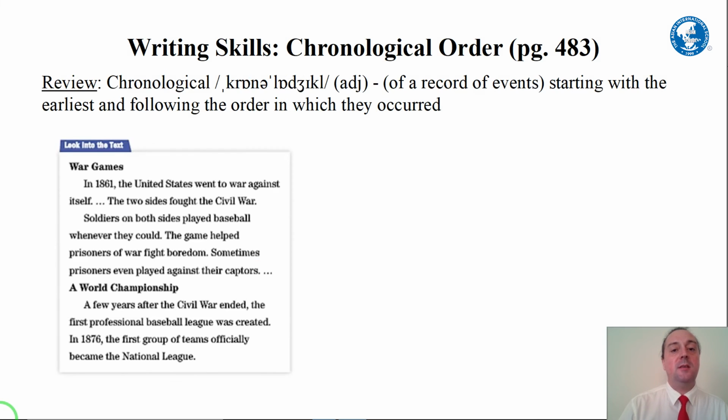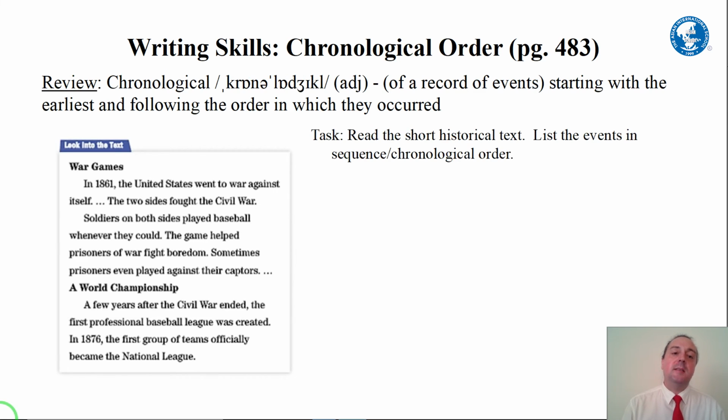So how do we do this in writing? Okay, let's look at this text. This text is called War Games. What I want you to do is pause the video for 3 minutes. Read the short historical text called War Games and list the events in sequence or chronological order.